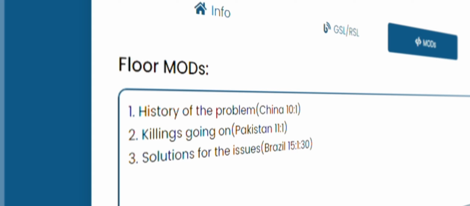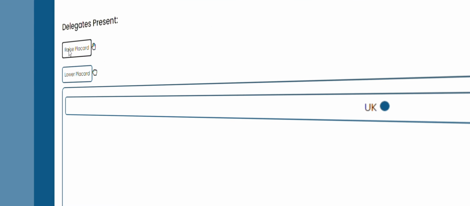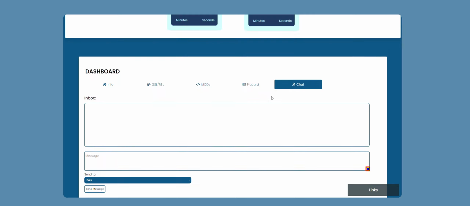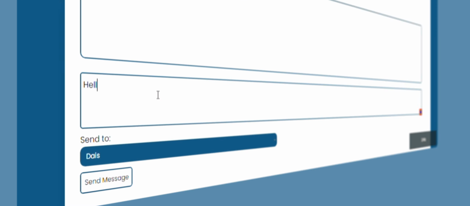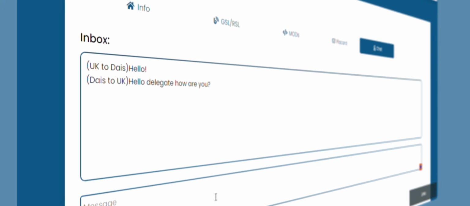With the Mods tab, know exactly what moderated caucuses and raised motions are on the table and have not been voted upon. Be able to see all the countries present and also be able to raise your placard in the committee for the dais to see. And one of our greatest intuitions, a chatting service inbuilt. Message any delegate or dais present to replicate chit passing in a digitized manner.